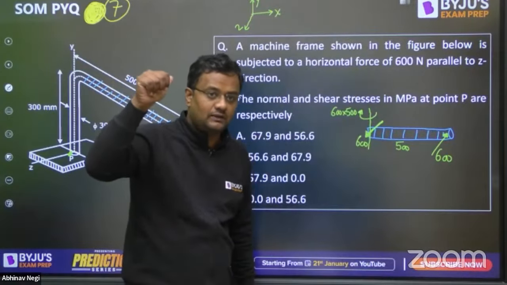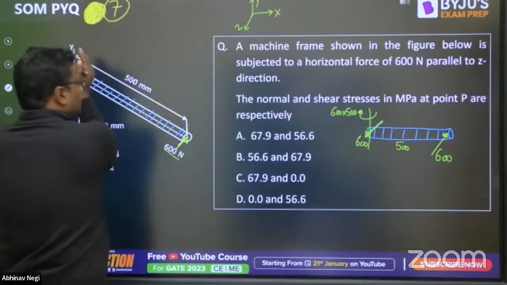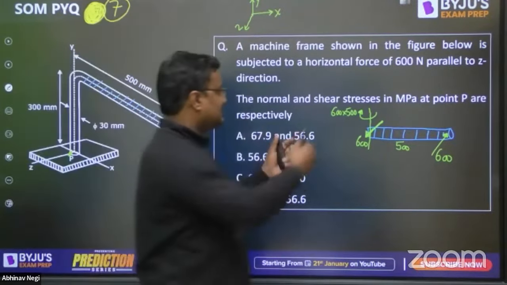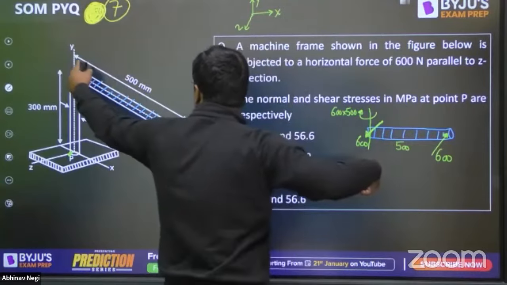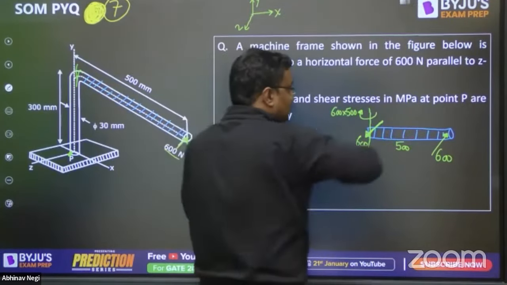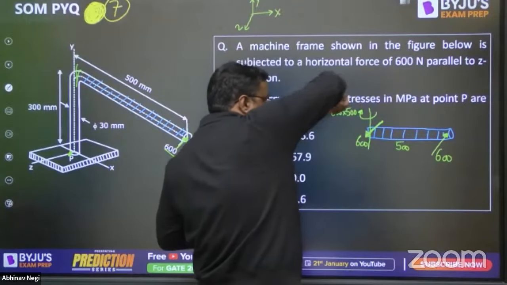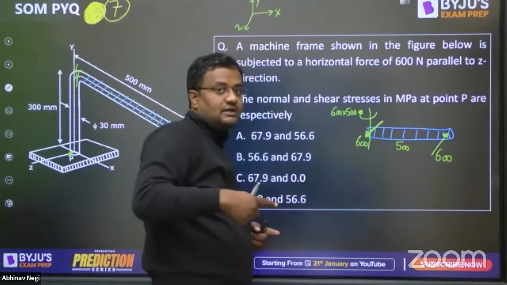Come on. Okay, just isko hatao. Leave this. This is 600 like this. So for balancing, 600 will be coming here when we cut the section from here. Okay, so this will be rotating like 600 into 500 like this. So okay, so here a movement, opposite movement will be coming 600 into 500.